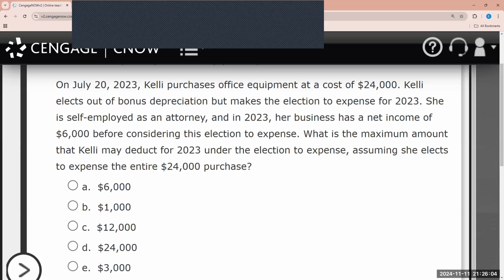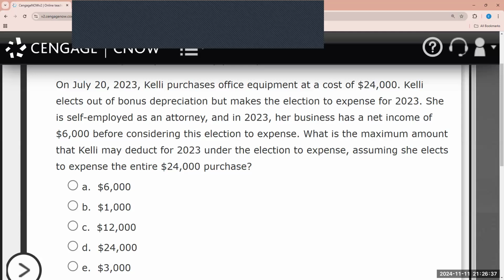So with this problem, it says on July 20th, 2023, Kelly purchases office equipment at a cost of $24,000. Kelly elects out of bonus depreciation, but makes the election to expense for 2023. She is self-employed as an attorney, and in 2023, her business has net income of $6,000 before considering this election to expense. What is the maximum amount that Kelly may deduct for 2023?